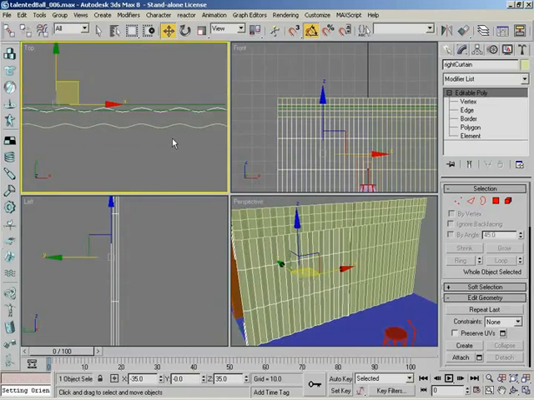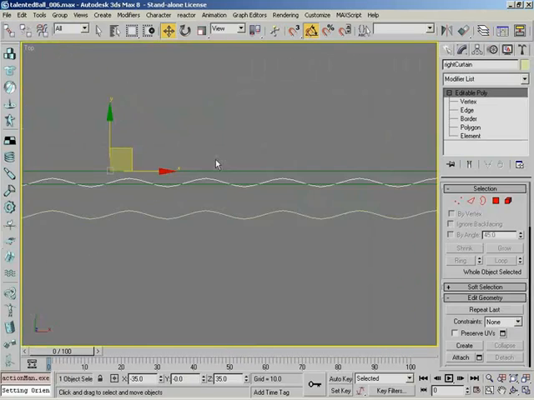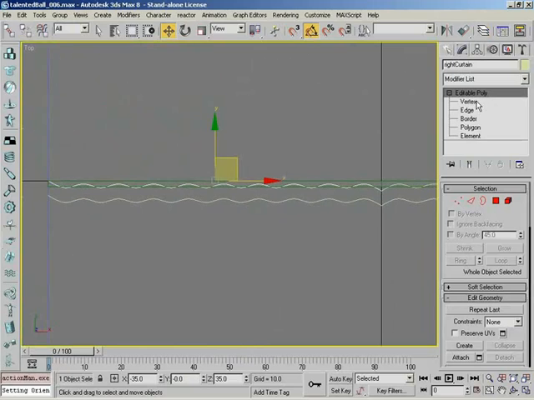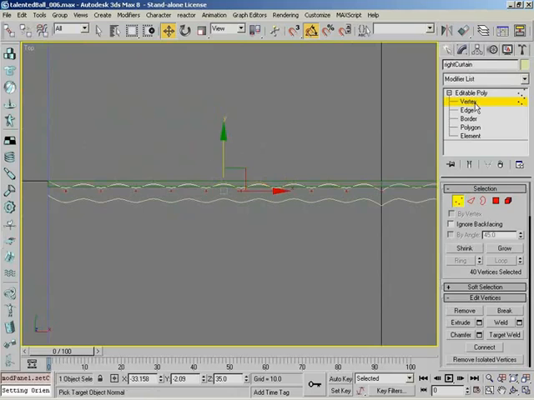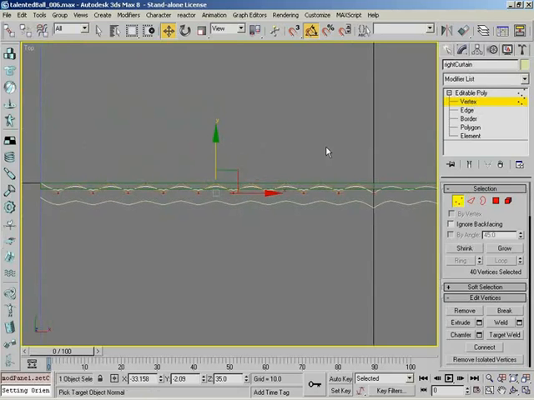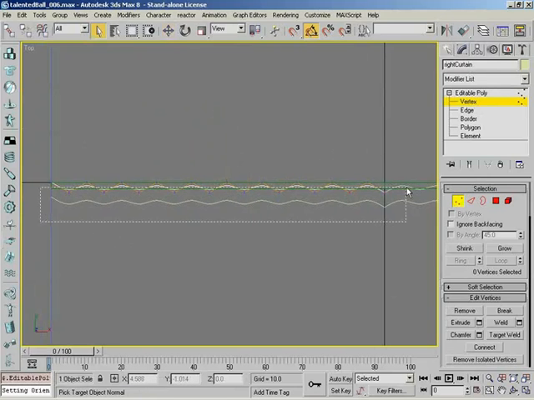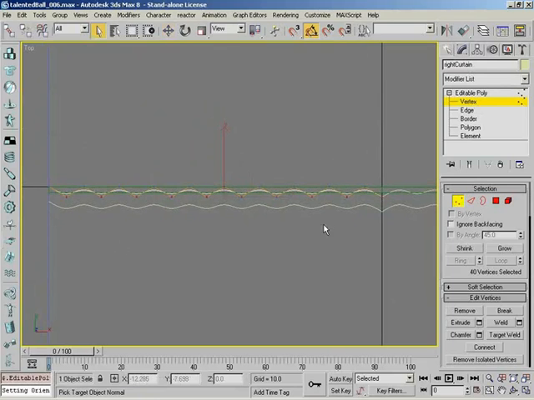So I'm going to go ahead and hit Alt-W and maximize the top viewport. Zoom out a little bit, make this nice and easy to see. We have our right curtain selected. I'll go into vertex mode. You'll notice that he's already got a selection of vertices held over from the last time he was working with the curtains. If for any reason you don't have this selection, simply draw a marquee selection box around your lower selection of vertices and you're good to go. I'll do that now just in case. Deselect. Marquee select. Cool. Now we have everything selected.